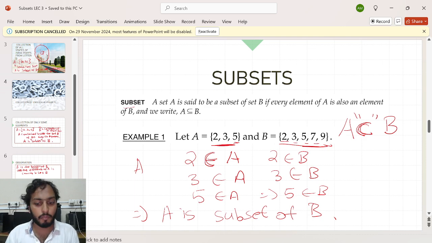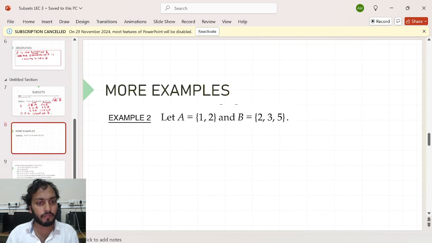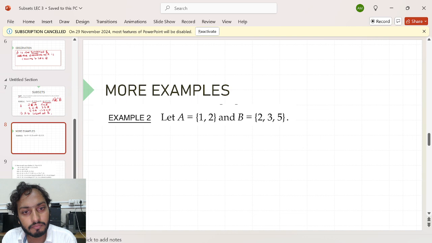Can I give you more examples if you allow me? So come on, example number two. Again, you can see two sets here. The first set contains only two elements, or I can say the first two natural numbers, and set B contains three elements, 2, 3, 5. Can you tell me any relationship between them? A contains two elements, 1 and 2. B contains three elements, 2, 3, 5.